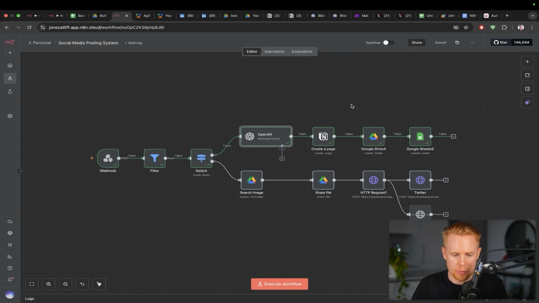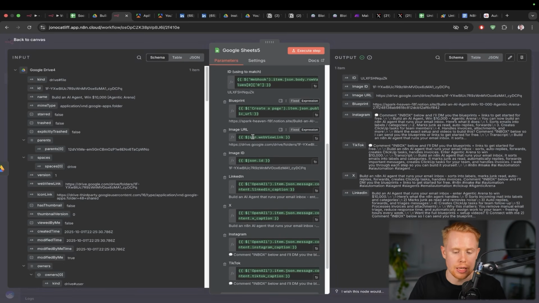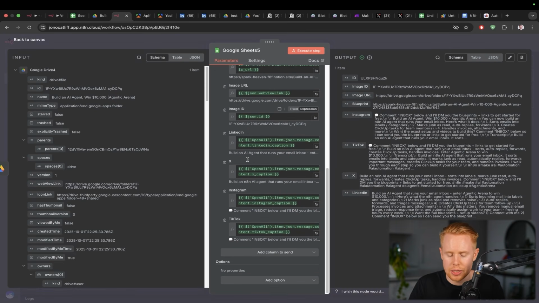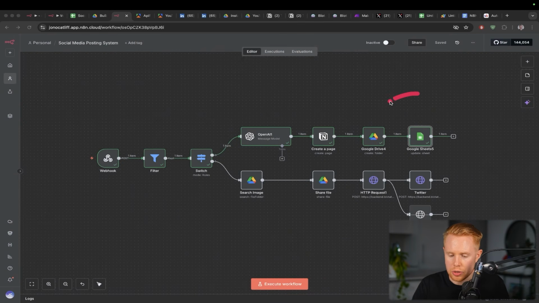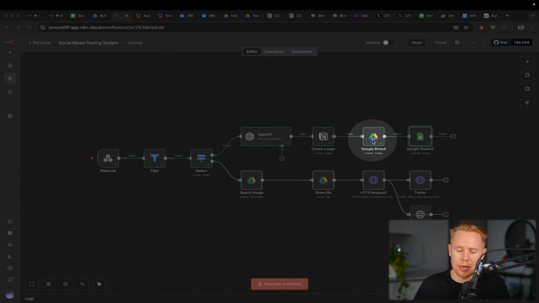The only last thing worth mentioning here is that we're going to add this into the Google spreadsheet here. We're going to add in things like the ID, the blueprint, the image. All of this information is just going to be added in. And with your Google Drive, I'll link up top and also in the description how to connect this in, because if you guys haven't done this yet, this is quite a process. I have a step-by-step guide walking through exactly how to do this. I just don't want to get into it in this video because that would derail the whole video.